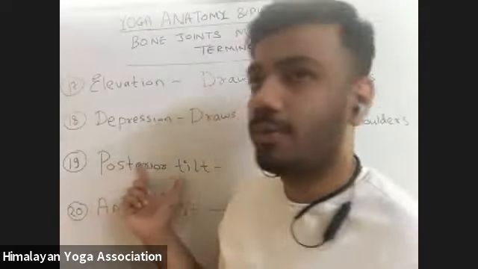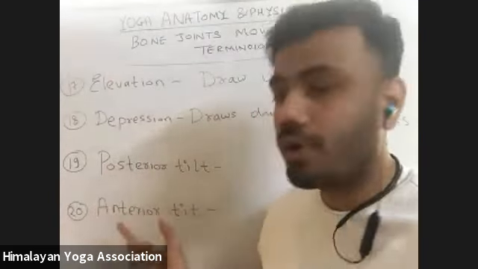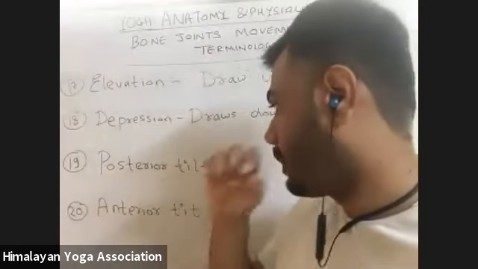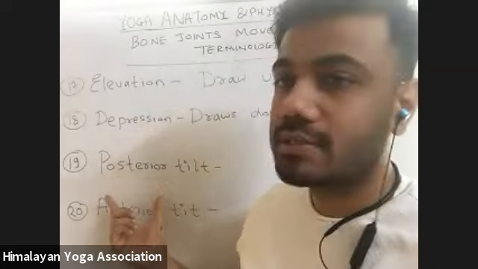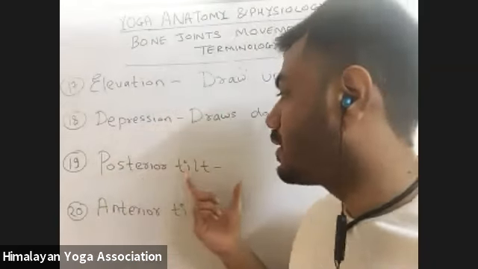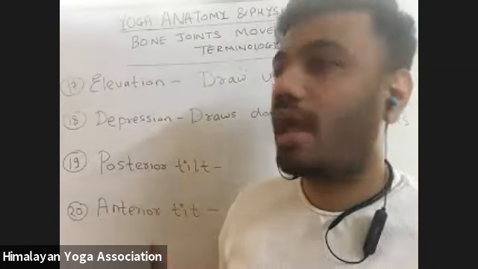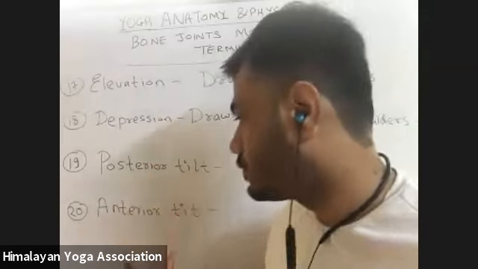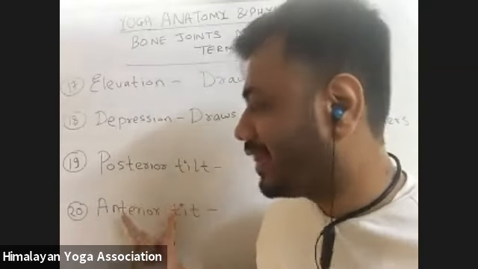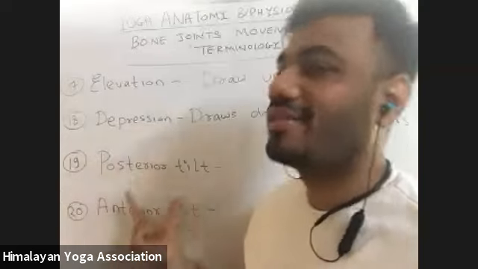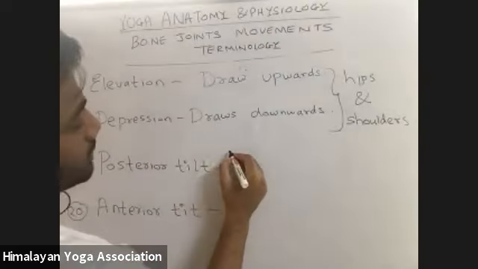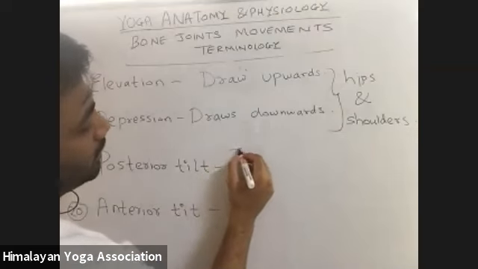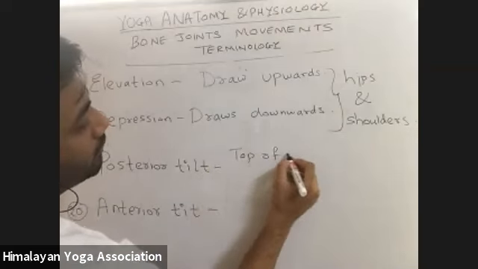So when we move the top of our pelvic backwards, posterior means backwards, that is the posterior tilt of the pelvic. And when we move the top of the pelvic in the front, that is the anterior tilt of the pelvic.